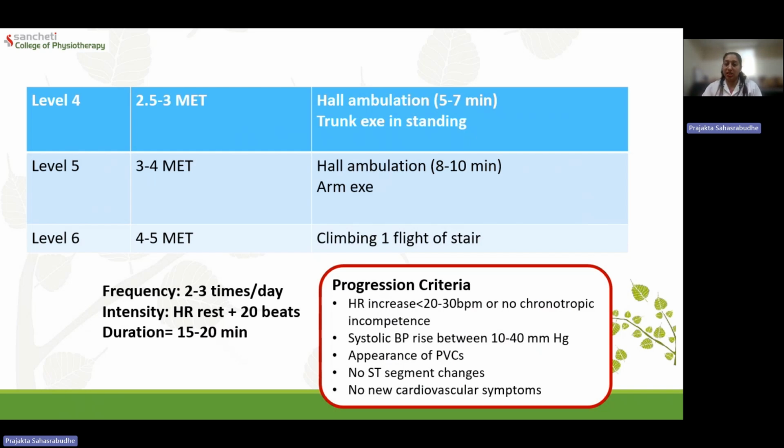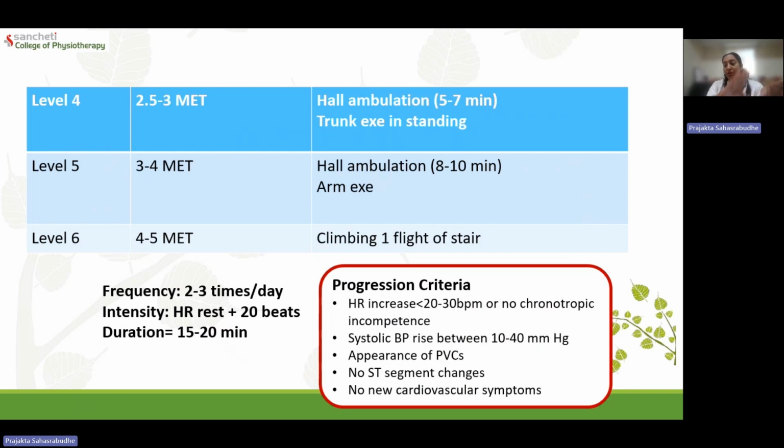So if the resting is 60, it should not be more than 80 for a conservatively managed patient, should not be more than 90 for a surgically managed patient, or where some intervention is done, or the patient should not show any chronotropic incompetence, that is, there is no change in heart rate at all, because that is also not normal. Systolic blood pressure rise should be between 10 to 40 mmHg. There should not be appearance or increase in number of premature ventricular contractions. There should not be any ST segment changes.